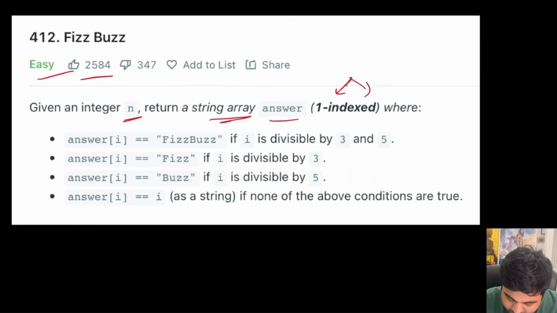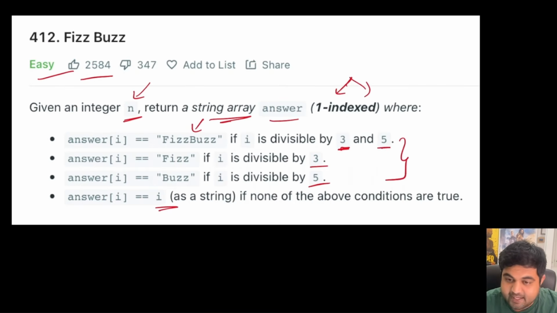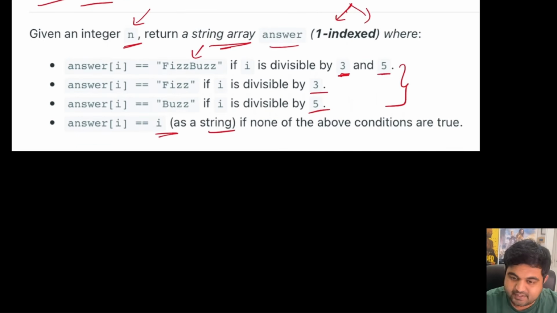So what we need to do is iterate up to this n value, and for every single value we need to check if that value is divisible by 3 and 5, we need to return Fizz Buzz. If it is only divisible by 3, we need to return Fizz, and if it is only divisible by 5, we need to return Buzz. And if none of these cases apply, then we need to return the value as it is, but instead of an integer we need to return the value as a string inside the string array.